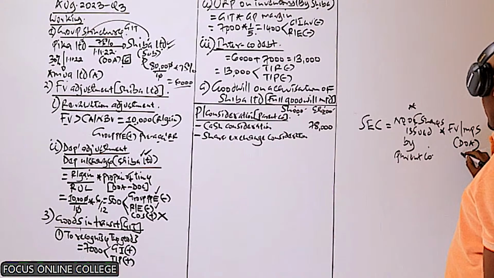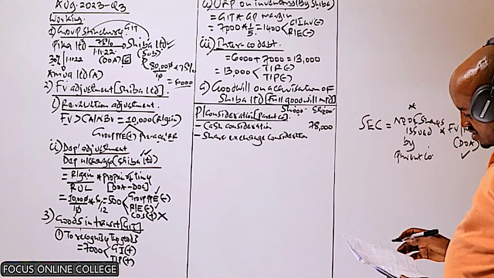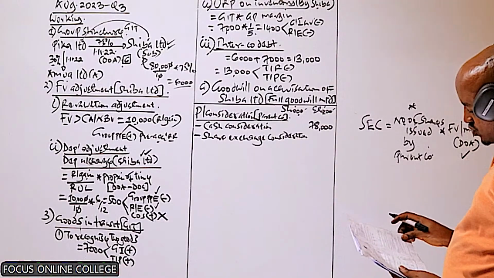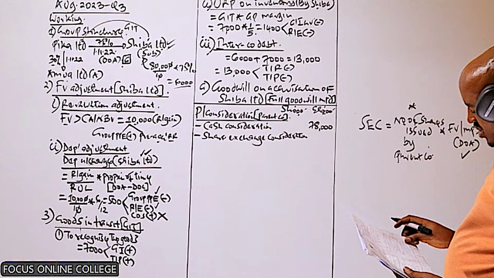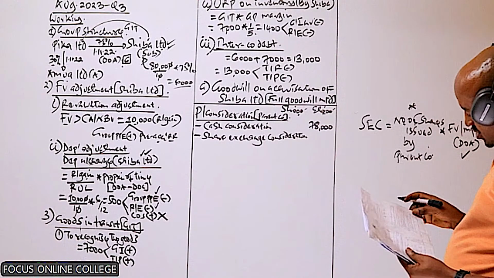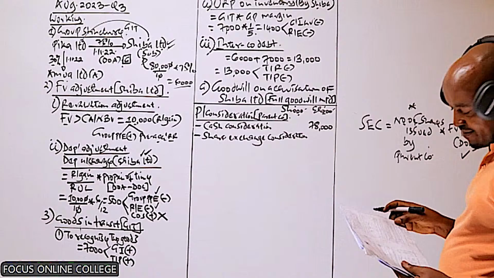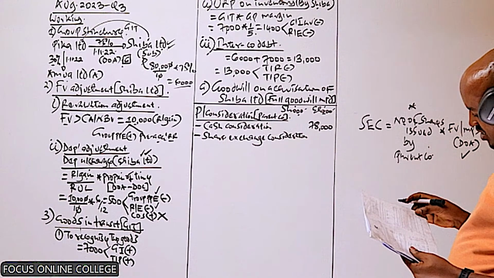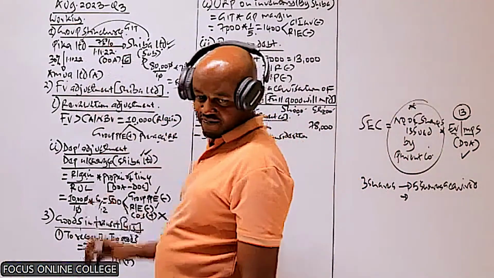This is something we are already given. In point number 2, we are told the fair value of Pika Limited shares.